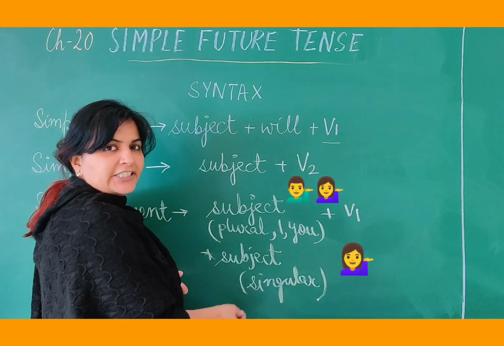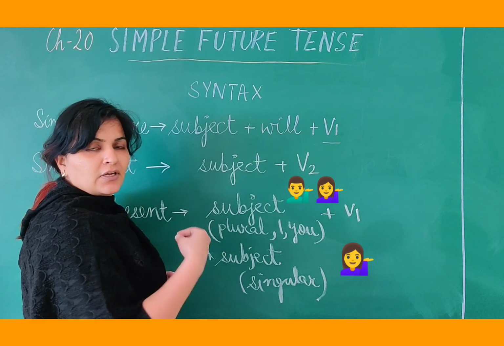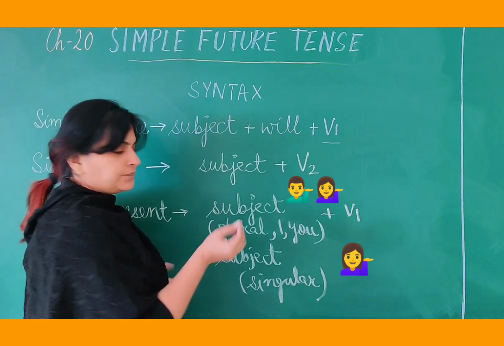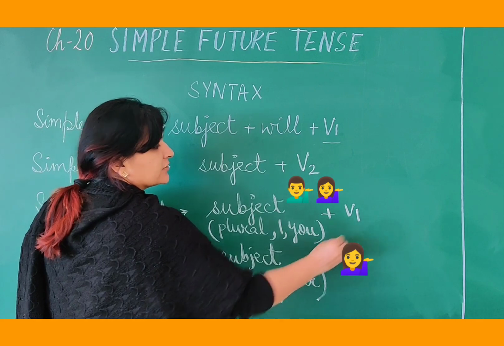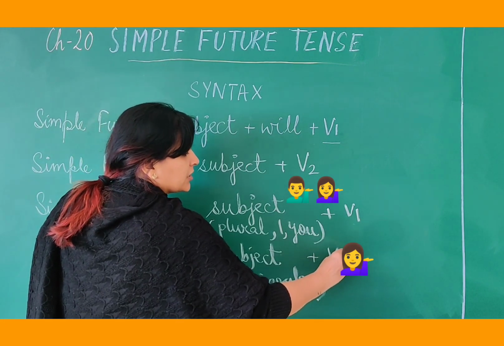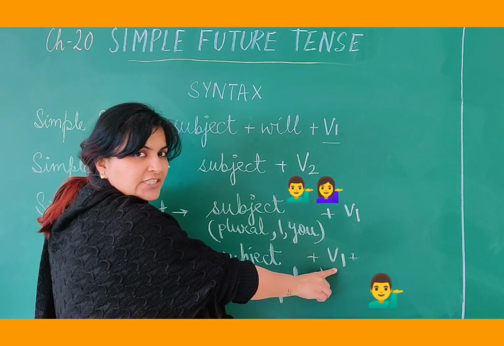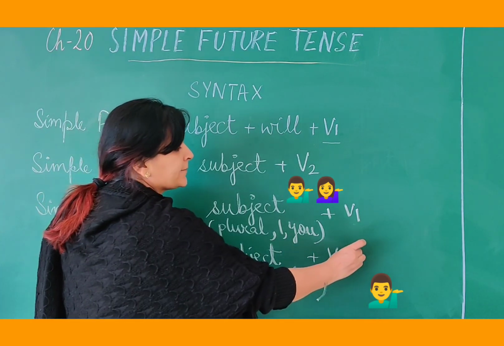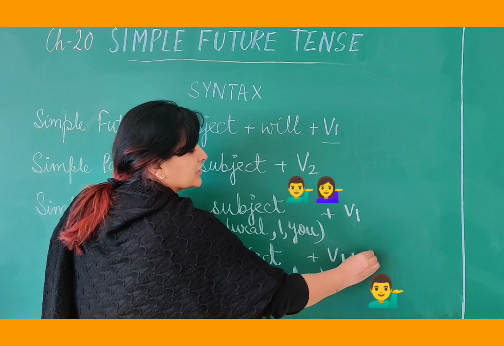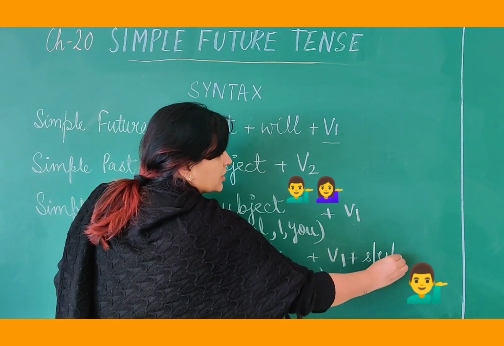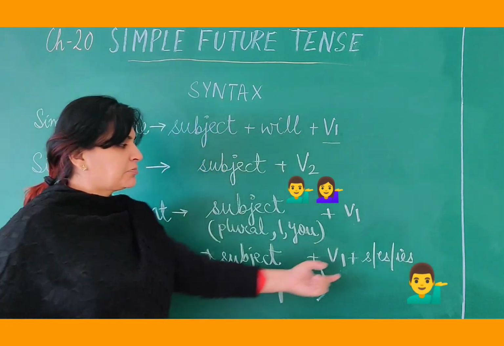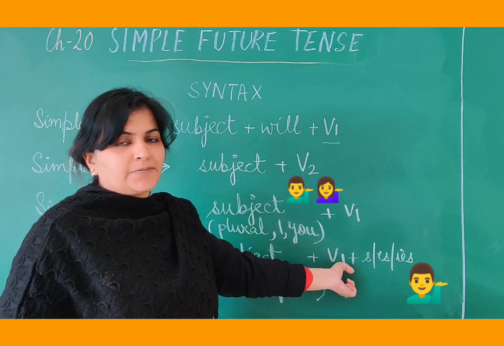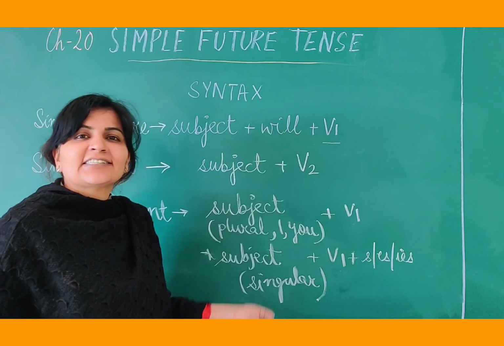one person, he, she, it, Anshu, Ria, my mom. With them you have again the form of verb is V1, but the spelling changes a little when we have the subject as singular. The form of verb is V1 only, but with that we add S, ES or IES. That depends on the spelling of the verb. Okay, so that is it. This is what is happening.